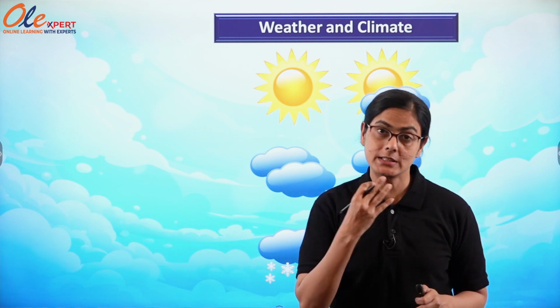How is the weather today at your place? If it is asked to me, so what will I give as the answer? The answer will be simple. The weather is very soothing and it is a cloudy day, and if it is raining, so I can say it is raining today, and the sun is too bright in the sky, if the sun is there in the sky. So this is the way we can give the answer.